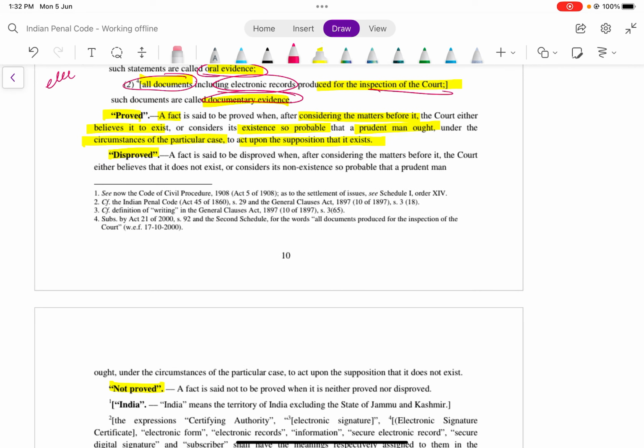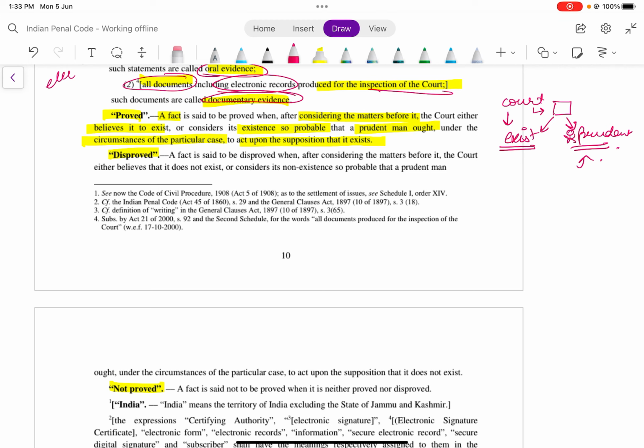So the court says, I have a particular matter at hand, I am considering it, and I believe it to exist. Either you believe on my testimony, or I believe that a prudent man would believe it to exist and will act upon it as it exists.